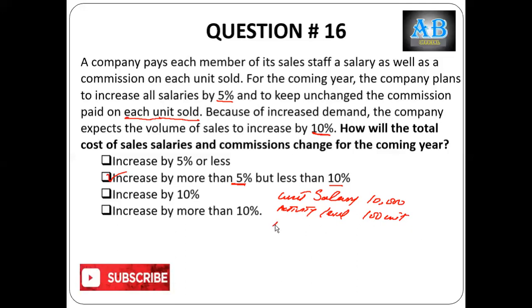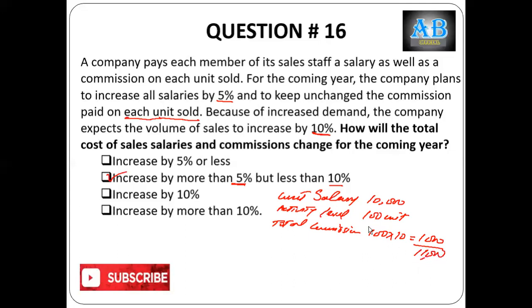So current total commission is 100 times 10 equals 1,000. So right now total remuneration for that person is 11,000.